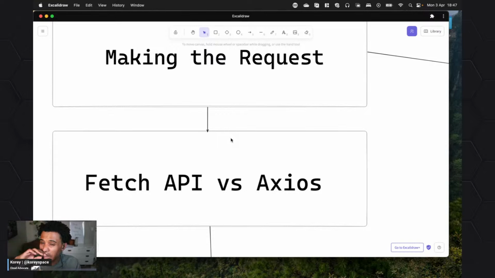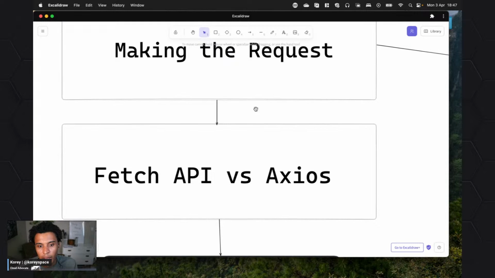And the feature parity is about the same. There's some differences. Axios handles timeouts better. So we're going to talk about that too, timeouts and why that's important. And also, the browser support is a little bit more flexible, a little bit wider. We're talking about web development. Browser support is super important because if you have users that are using some old version of, like, Edge, for example, it could be a problem.